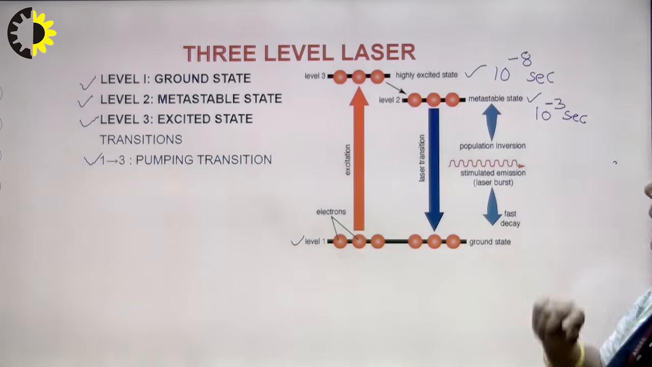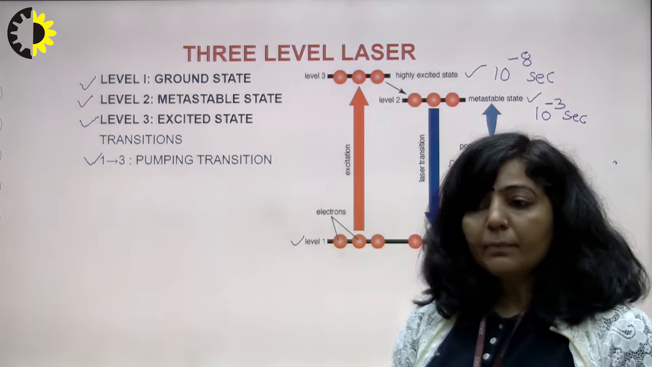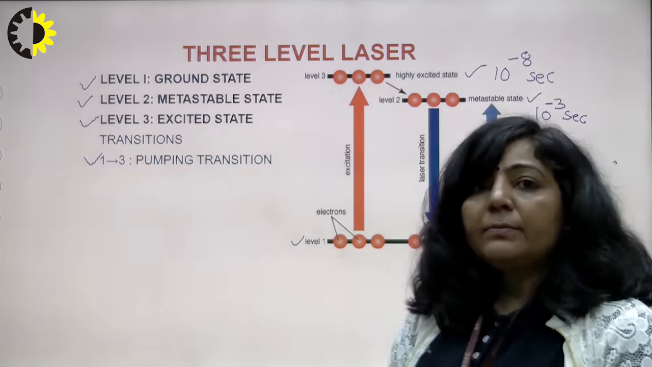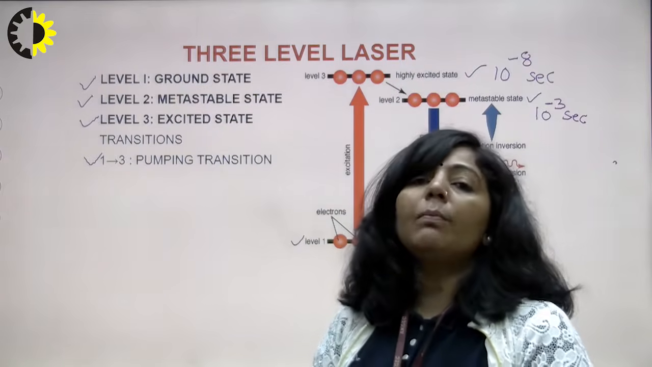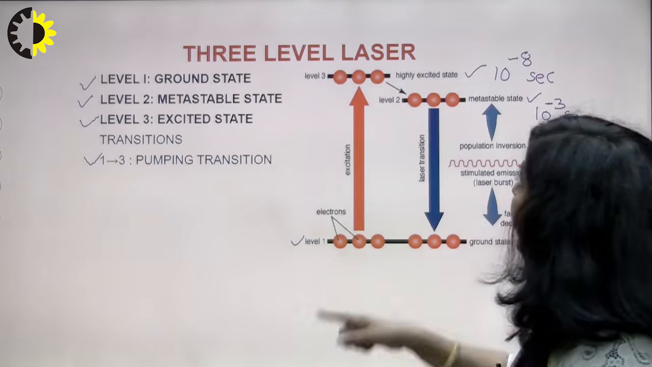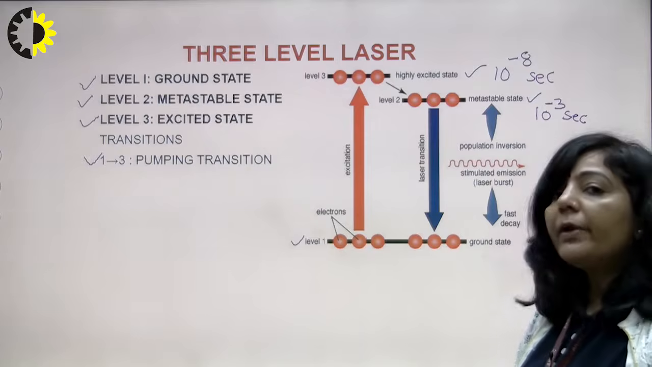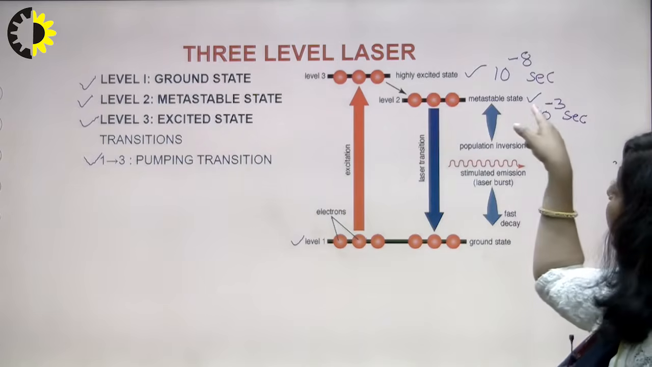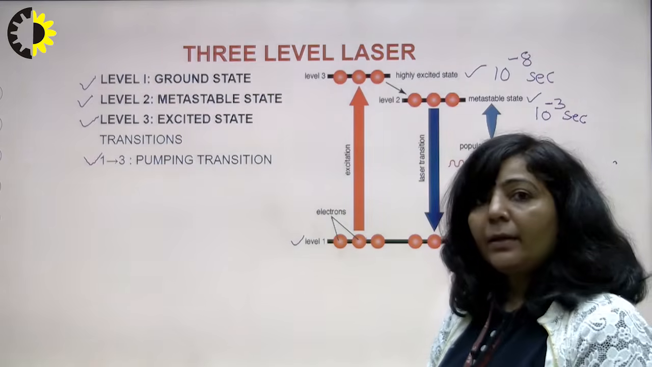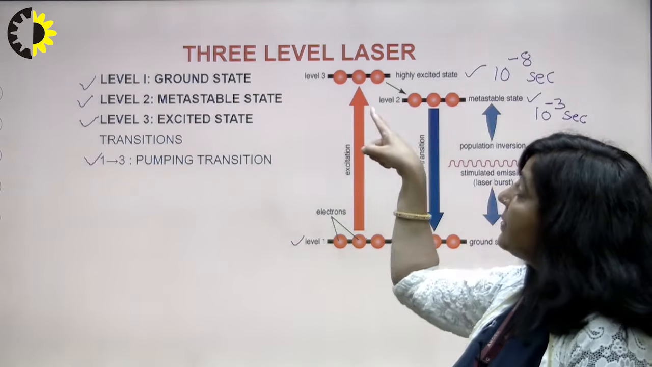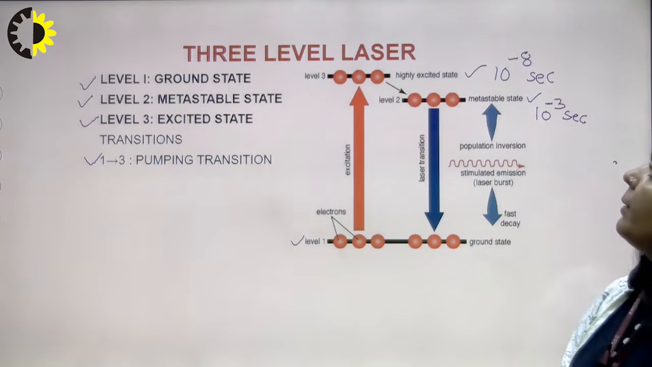But you know that in this state, atoms cannot stay for a longer duration. It means these atoms will try to achieve a more stable state. They will try to come down to a more stable state. And you know, this metastable state, level number 2, is closer to level number 3, and its lifetime is also greater than the lifetime of the excited state. So what will happen? Atoms will come down from state number 3 to state number 2.